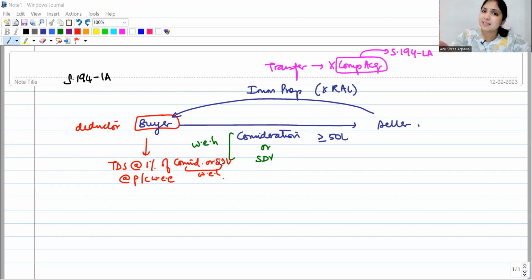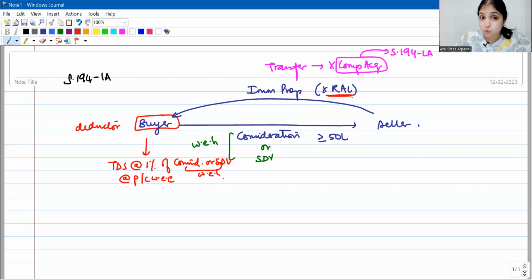Alright, rest of it remains the same. The transferor and the transferee, here both PAN is enough, TAN is not mandatory. Then file the challan cum statement in form 26 QB within 30 days from the end of the month. All those provisions remain the same. All right, so please, do not forget over here, the section will not apply for rural agricultural land. It will also not apply if the transfer is in the form of compulsory acquisition.